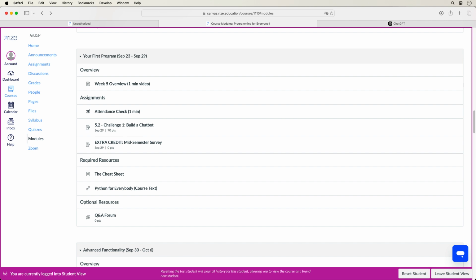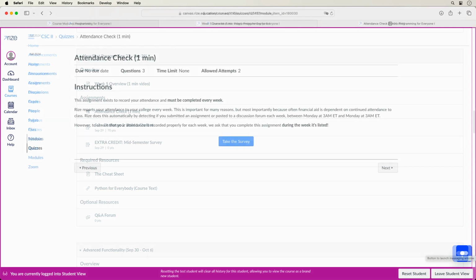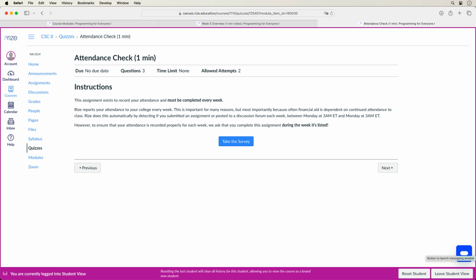Okay, so here is the week 5 module, and as you can see, it contains 3 items under the assignment section. I wanted to revisit the concept of the attendance check. Mainly, I wanted to mention that sometimes you email me last minute on Sunday evening and tell me that you can't submit the assignment for some reason. This is fine, but for you to count as present for that week, you must submit something. So in those cases, please let me know by email that you need a time extension for the assignment, but you also must complete the attendance check assignment, which will then trigger your present status for that week.